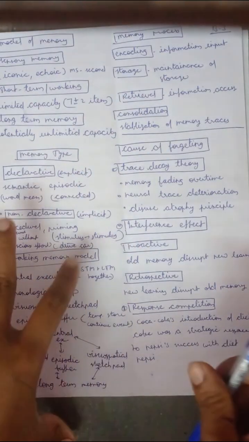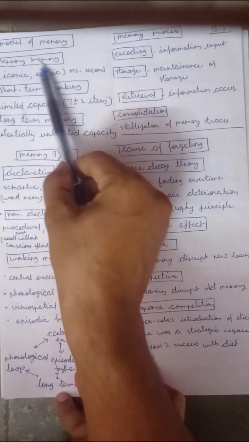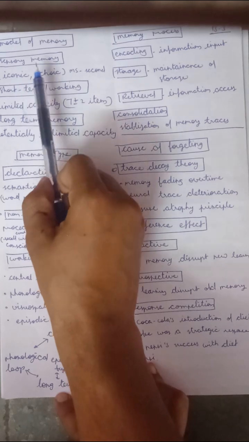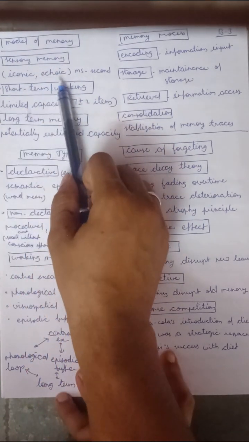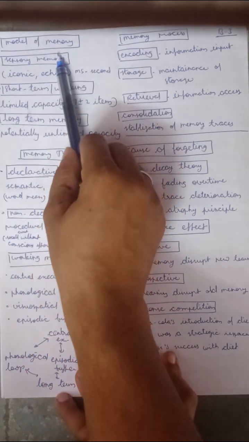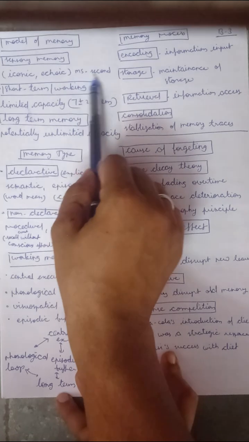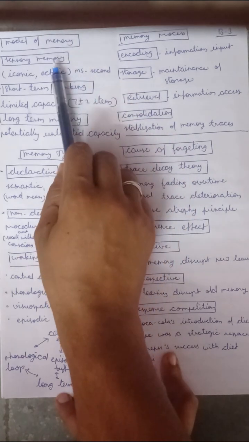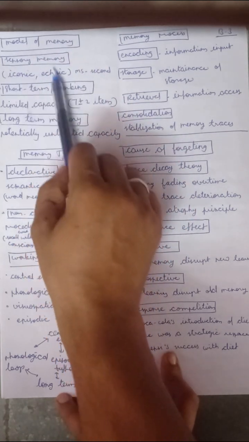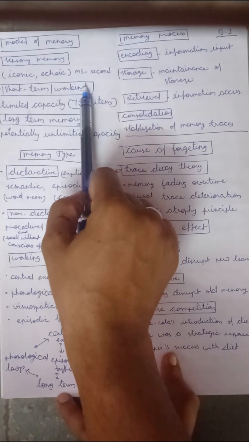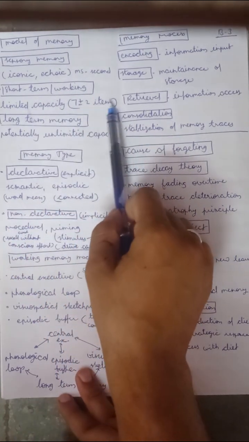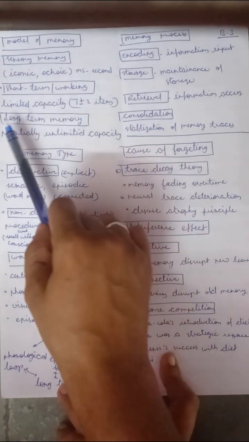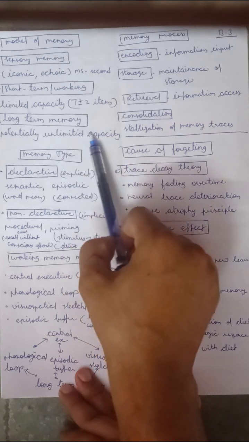Then the model of memory. Sensory memory has iconic, meaning by seeing, and echoic, meaning by listening. Sensory memory lasts milliseconds to seconds. Short-term working memory has limited capacity, about 7 plus or minus 2 items. Long-term memory has potentially unlimited capacity.